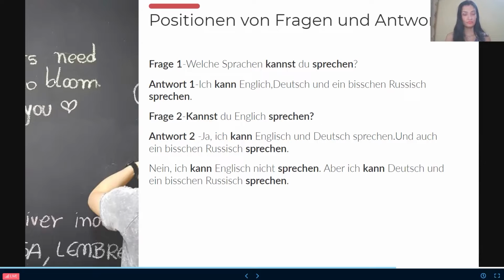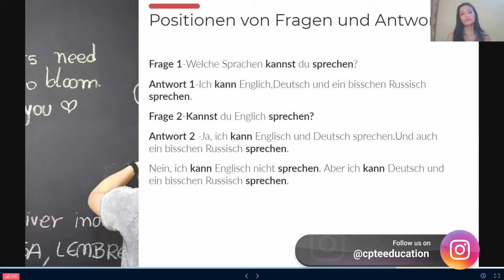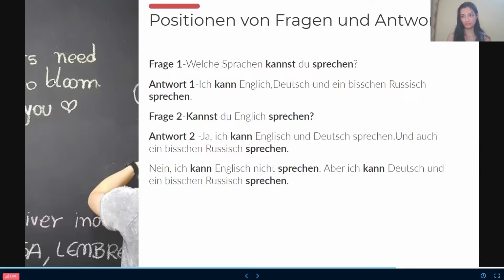And in the yes/no question, which is Ja-Nein-Fragen, here, people, you can see the modal verb will be in the first position, conjugated, and the second verb will be at the last in infinitive form. In the answer, the same thing. Here also, the modal verb will be in the second position, conjugated, and the second verb at the last, again, the infinitive or complete form of the verb.